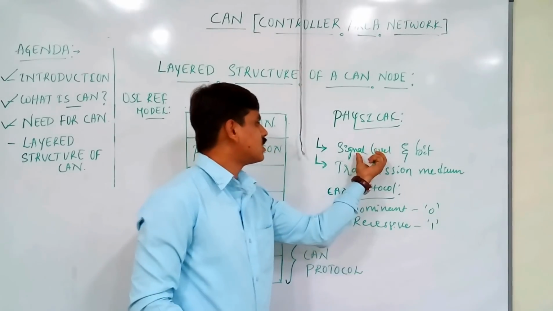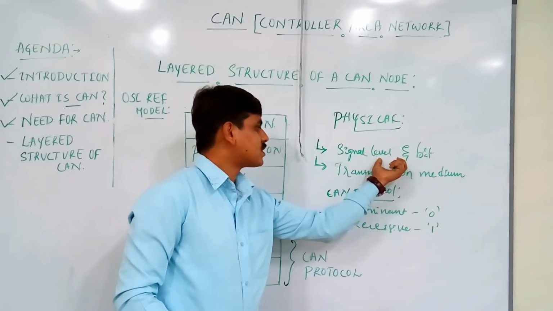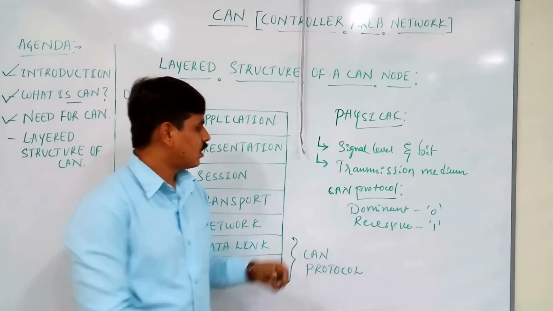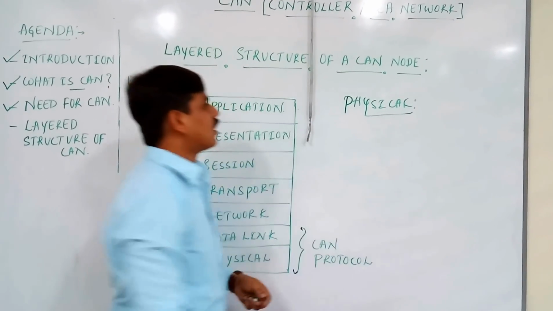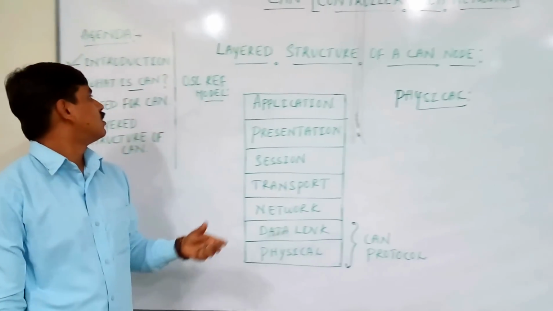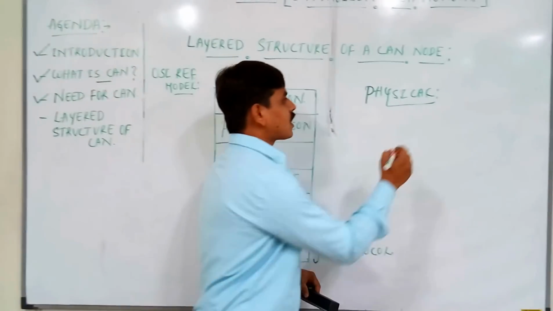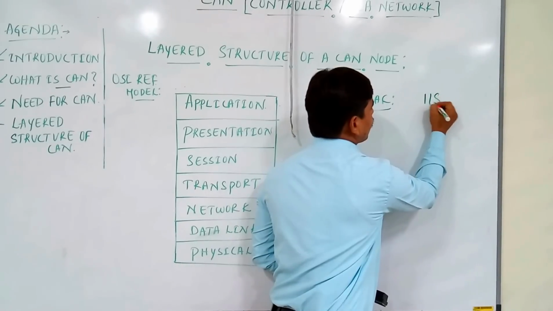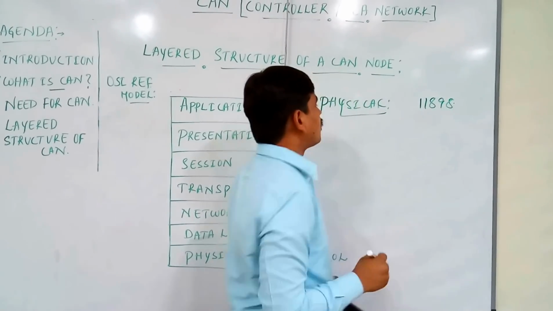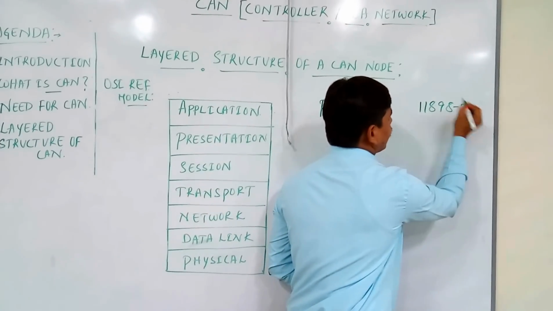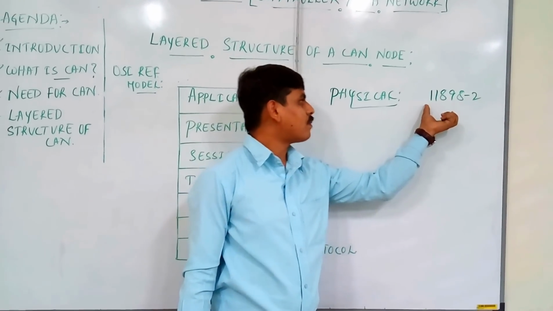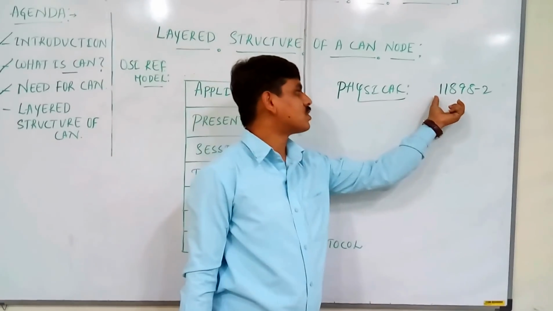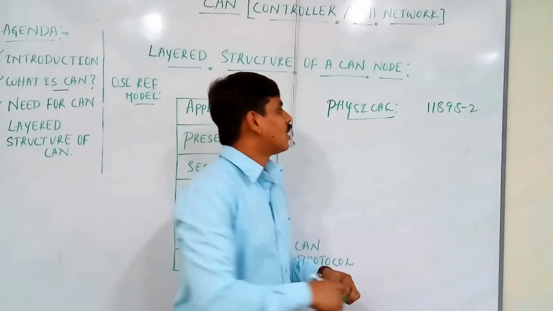Now we will see how signal level and bit representation are implemented in CAN. As I already explained, the CAN protocol standard is ISO 11898. According to ISO 11898, we have a family of CAN specifications.